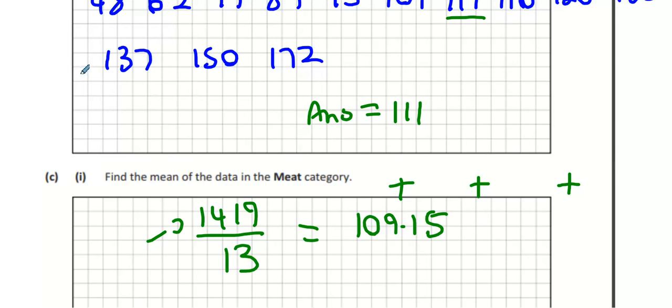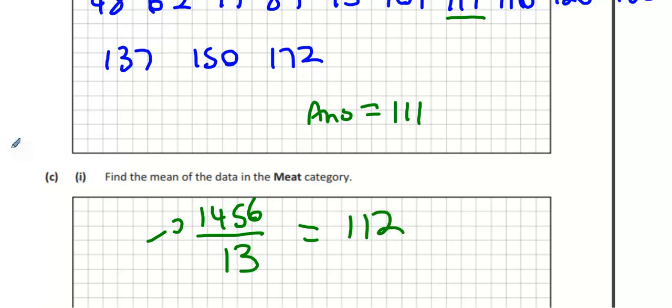Anybody else for 1,456? All right, so I think you might have omitted one of the numbers. So what is 1,456 divided by 13? 112? Perfect. Good.